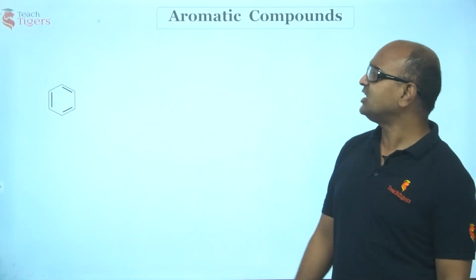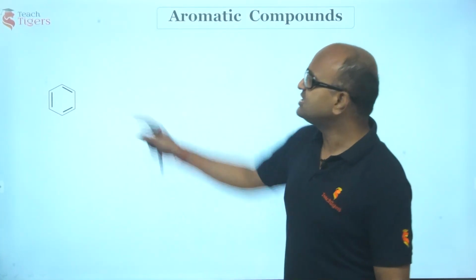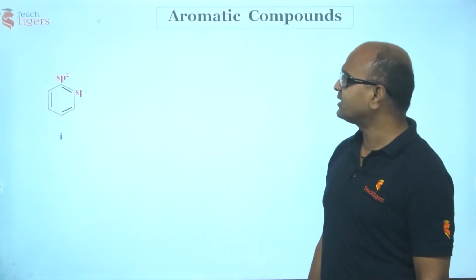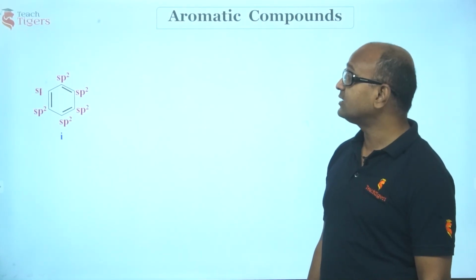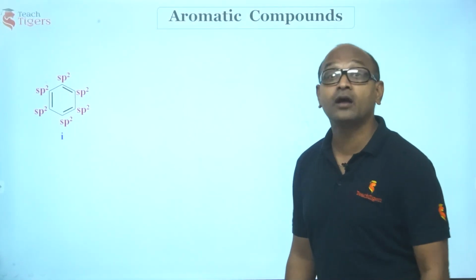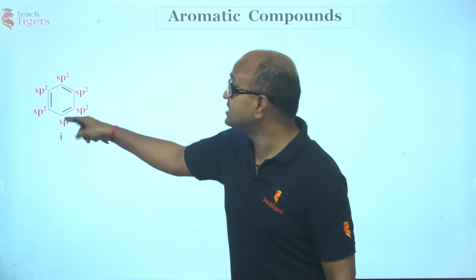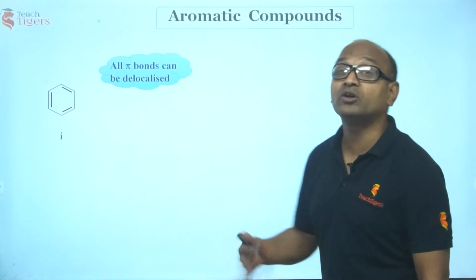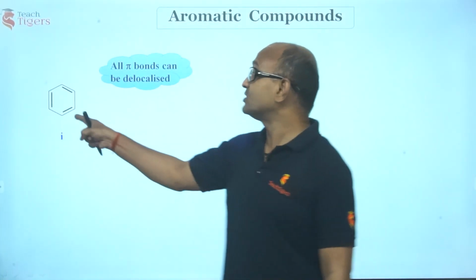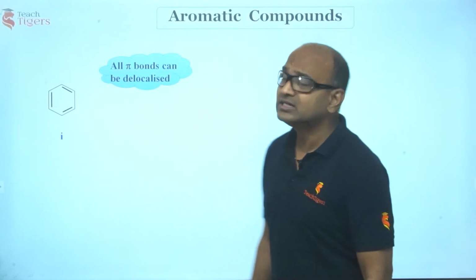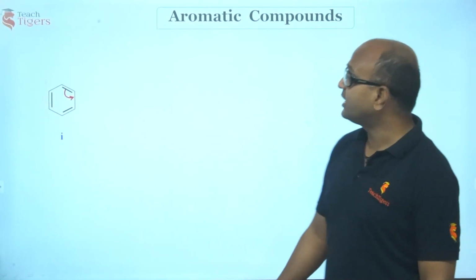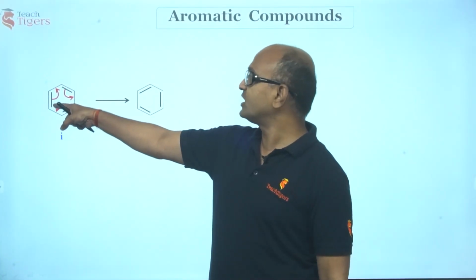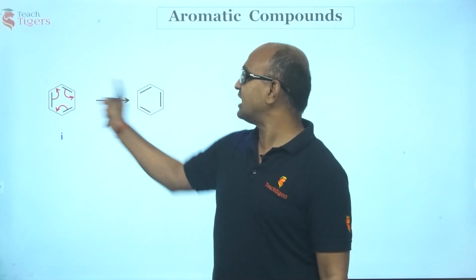Just see, if you consider benzene, there is a complete delocalization. What do you mean by delocalization? All carbons are sp2 hybridized. It's a cyclic planar molecule. All the p orbitals are in the same plane. Do you remember? Now, what is going to happen? All pi bonds can delocalize, because there is conjugation and the p orbitals are in the same plane. These pi electrons can shift. They keep on shifting. So the pi bonds which were here, because of the delocalization, have shifted here.